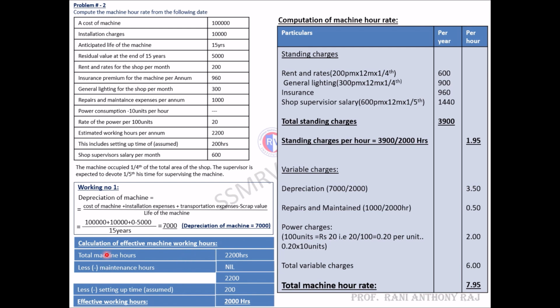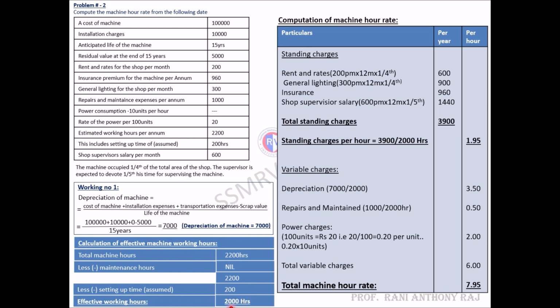Second working note is we need to calculate the effective machine working hours. Total machine hours they have given clearly, that is 2,200. Estimated working hours per annum is 2,200. Same thing I have written down here. Maintenance is nil, so 2,200 remains the same. Up time we have 200. 2,200 minus 200 is 2,000 hours. Effective working hours is 2,000 hours.